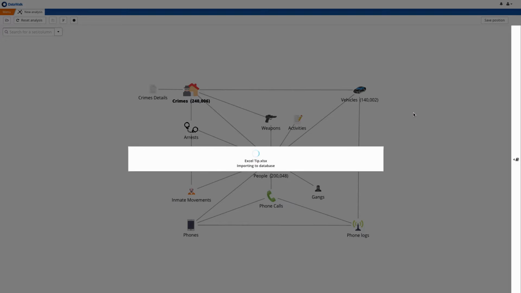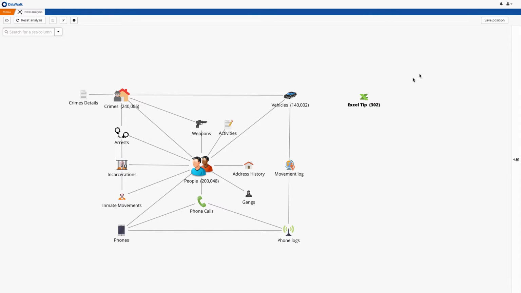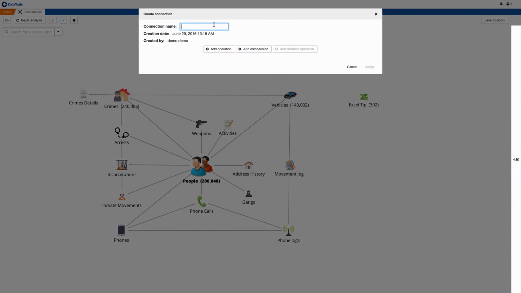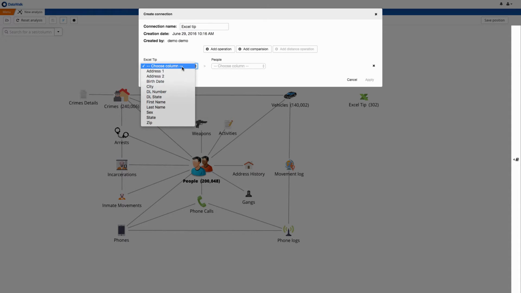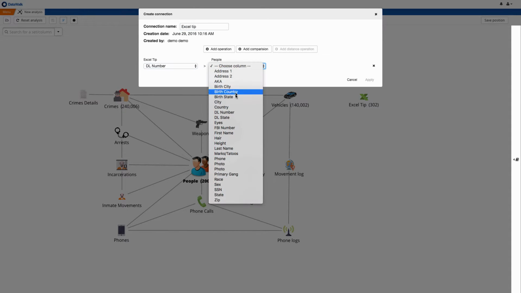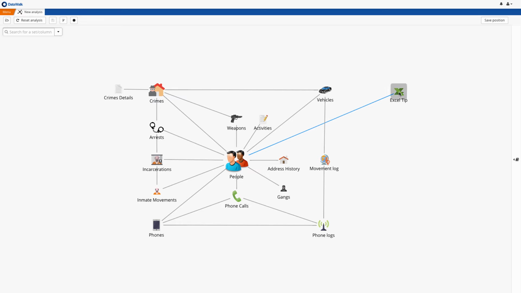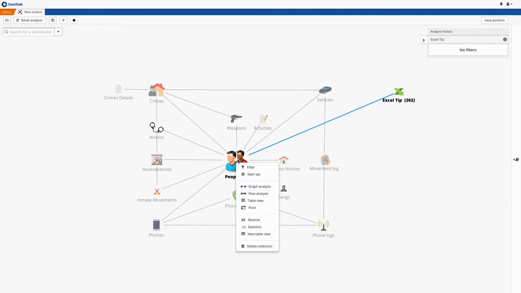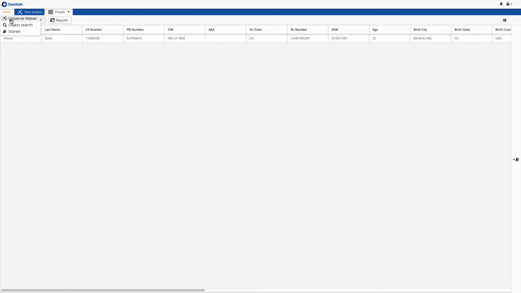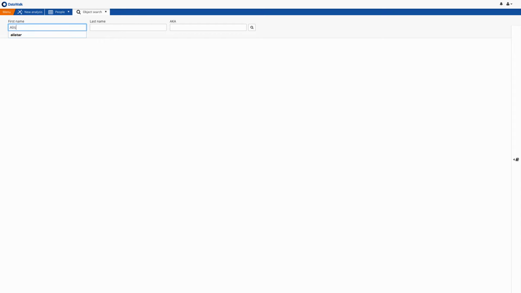To check these names against those in our system, we simply drag the Excel file onto the Universe Viewer, specify desired connections against our data, specifically driver's license numbers, and the system instantly tells us that only one of the 300 bank employees is already in our system. We see that this person is Alistair Davis.